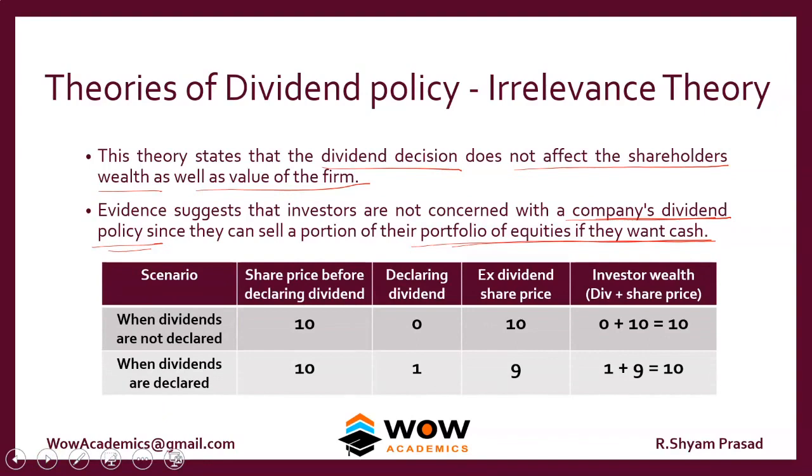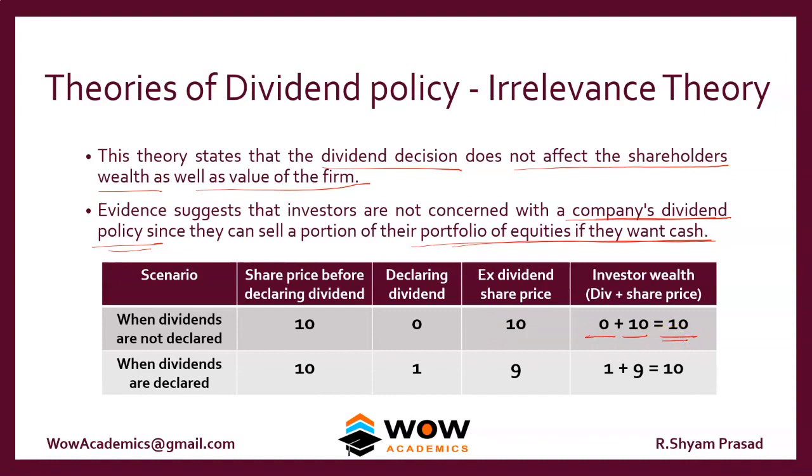For example, you can see here, when dividends are not declared, the share price which a shareholder has is 10 rupees, dividends are 0. As there is no dividend, the share price will also be constant. So the total worth of the shareholder's wealth is the dividend of 0 plus the 10 of share price. So he will have the same 10 rupees of worth.